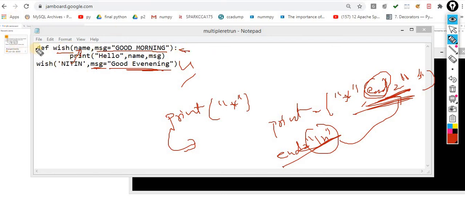User defined means that we define this method. Because this method is not available inside Python, we explicitly define it. But a method that is available inside Python is called a predefined method. Okay, this is the user defined and this one is called a predefined method. So understand this point.